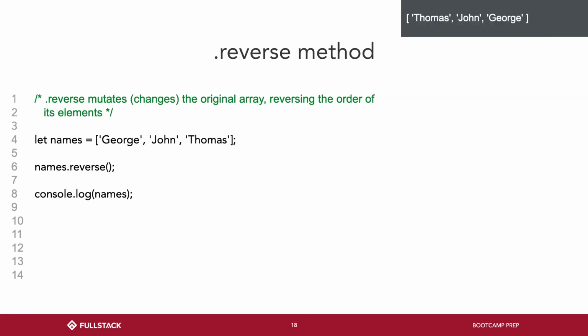And reverse, something even easier to understand. You dot reverse, and the whole thing is reversed. Let names equal George, John, Thomas. names.reverse, console.log names, Thomas, John, George. This is changing the array, okay? This is mutating the array. Names will never be the same. Okay? So what was the one that only copies? The slice. Slice makes a copy. Yeah.